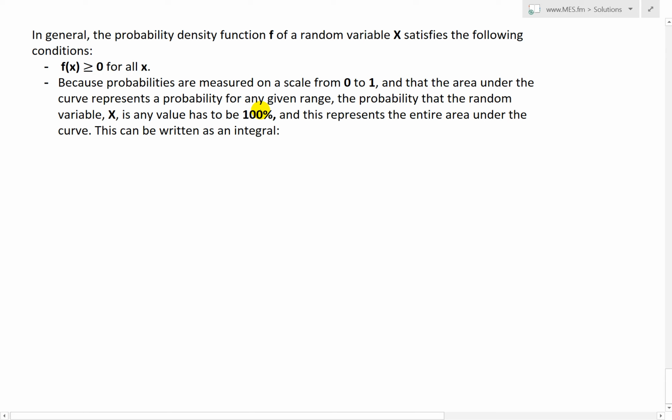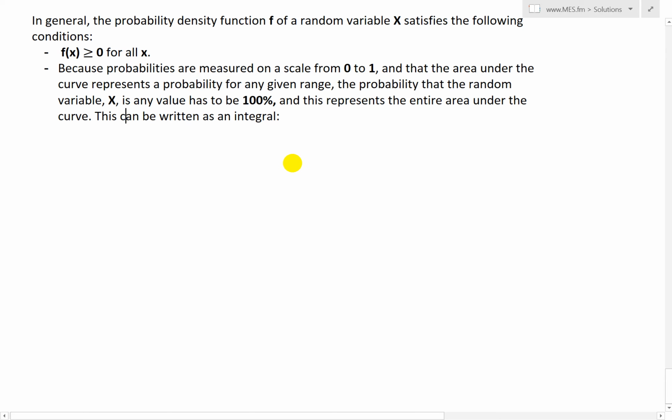probability or proportion for any given range. The probability that the random variable x is any value has to be 100%, meaning, let's say you get the height of someone, it has to be a value, not some sort of weird value. So it has to be an actual real number, thus it has to be 100%. So there's a 100% chance that if you take a random height of someone, you'll actually get a height. And this represents the entire area under the curve.